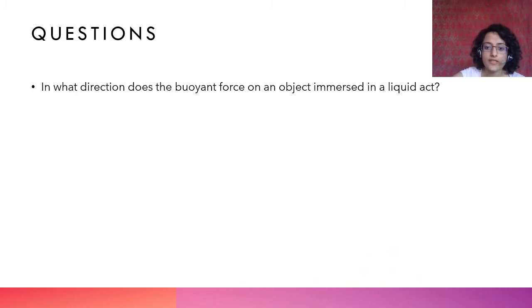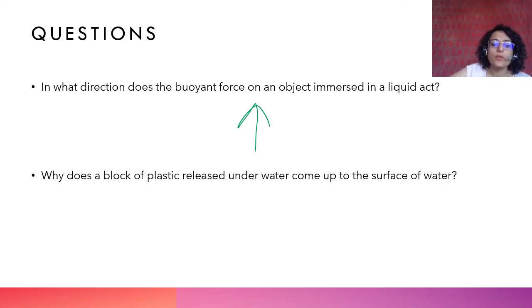So these are some questions. In what direction does the buoyant force on an object immersed in a liquid act? It acts in the upward direction. Simple logic. It is called upthrust. Why does a block of plastic released underwater come up to the surface? Released underwater means you had put it inside the water with some force. It comes up to the surface. Why?